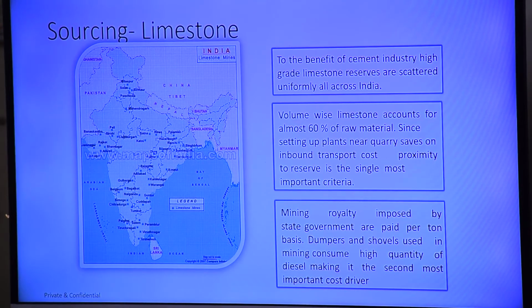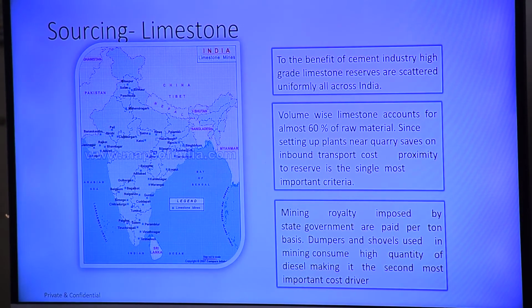Second, I said the largest amount, 60 to 70%, of the raw material required in the production of cement is limestone, and therefore the industry should be located near the limestone quarrying or limestone mine. Then I said that when limestone is removed from the mining areas, two costs are included: royalty cost, and transport diesel cost through trucks from the mine to the industrial area. So write down about it.